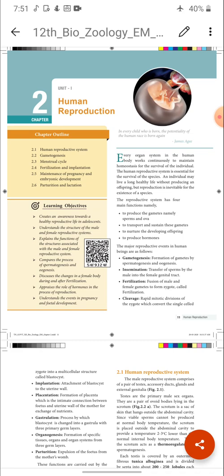First we are going to see the male reproductive system and the female reproductive system, and gametogenesis, that is the formation of sperm and ovum, spermatogenesis and oogenesis, and how fertilization takes place and how development takes place. All those things we are going to see in an elaborate way.